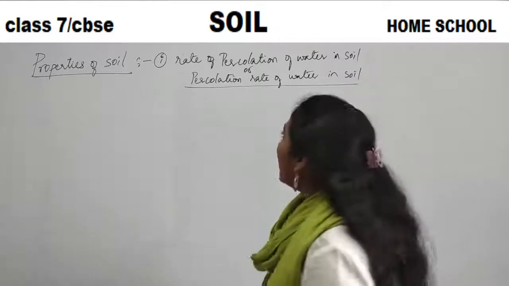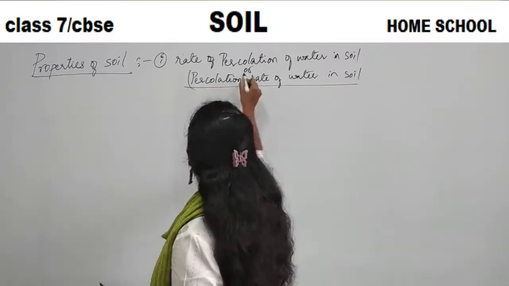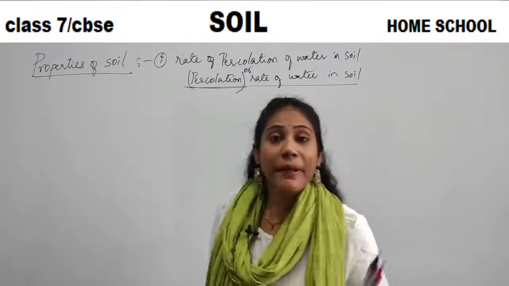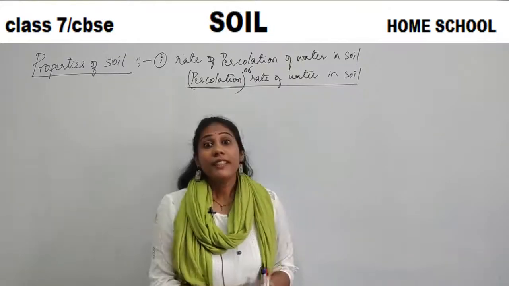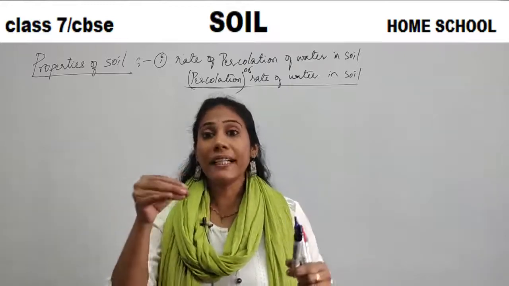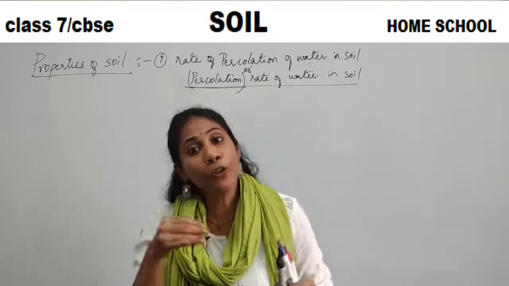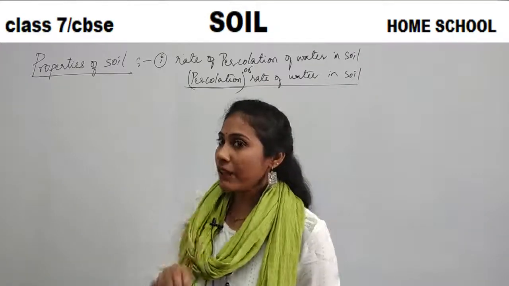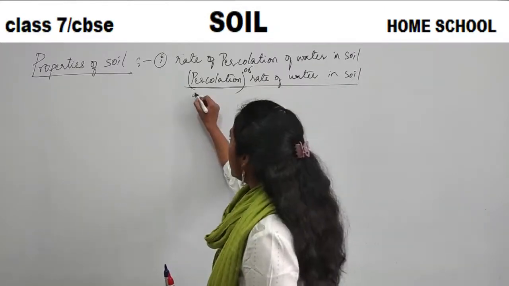So here you have a word called percolation. So what do you mean by percolation? The ability of water to penetrate or to move easily in a soil. Listen carefully. What is percolation?